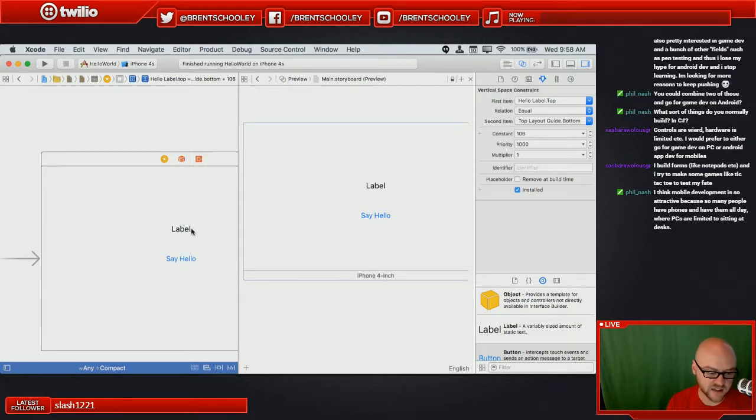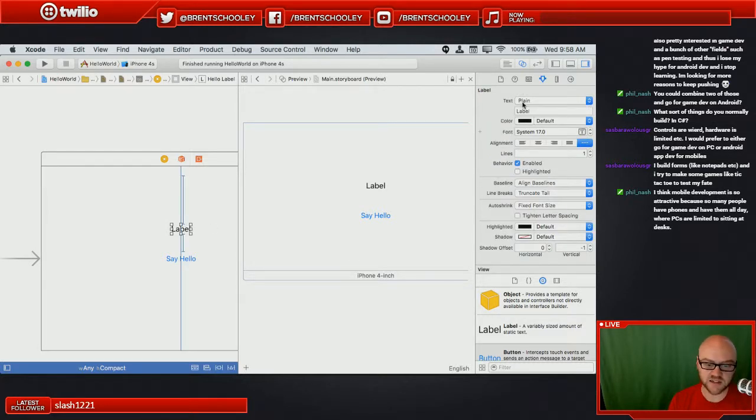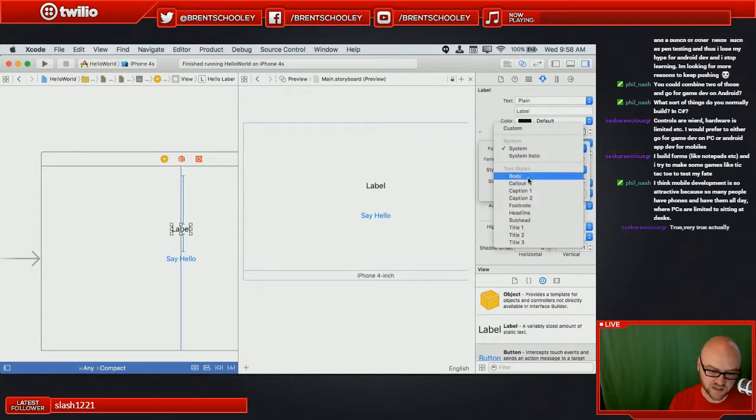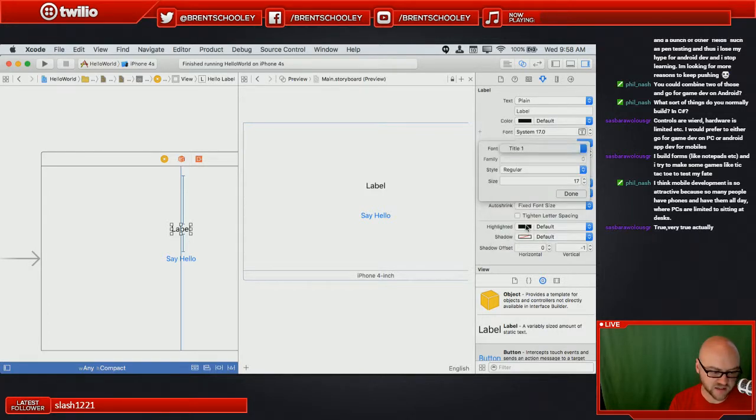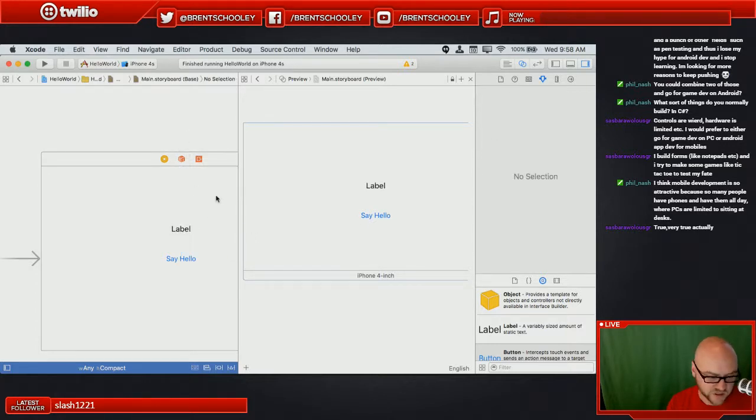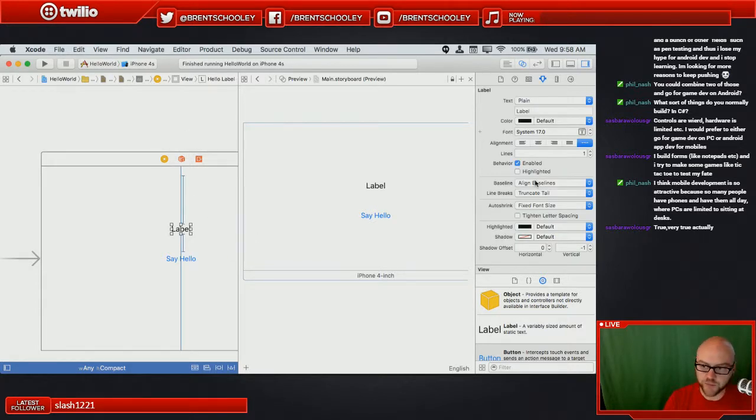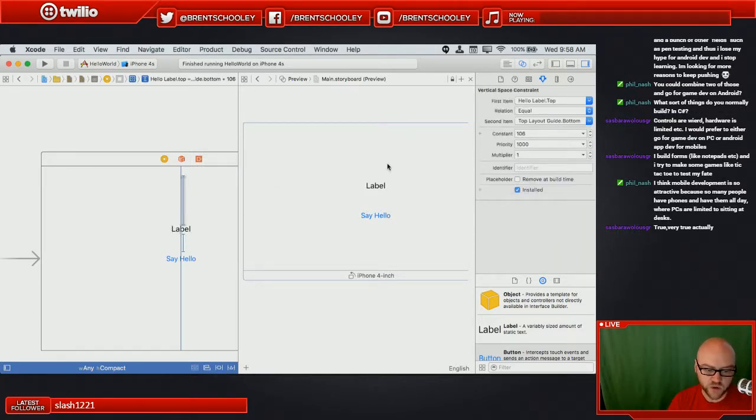So if I had, say, the label selected, I could set things like the text, what text is inside of here, what color it is, what type of font it is, and this includes the system settings like titles, which will make it too big for what we have currently selected. Switch that back. But I can set all kinds of different properties on the label control here. I can also set properties on the constraints, and that's exactly what we want to do to move this up a bit when we're in landscape.